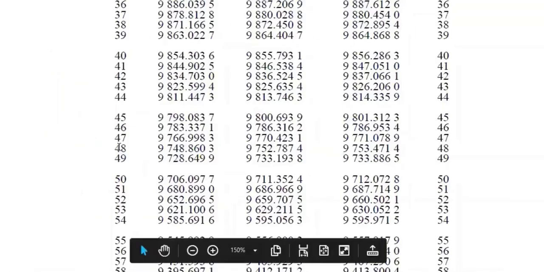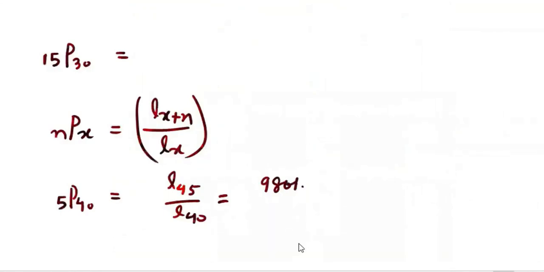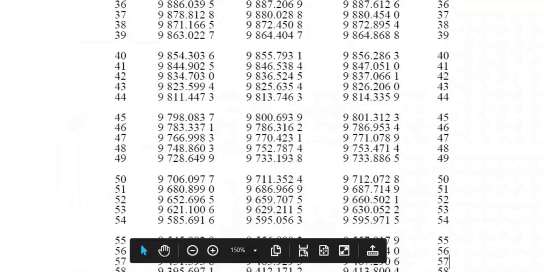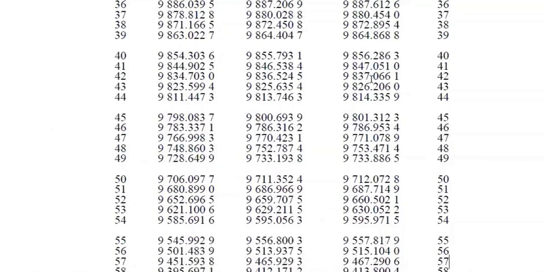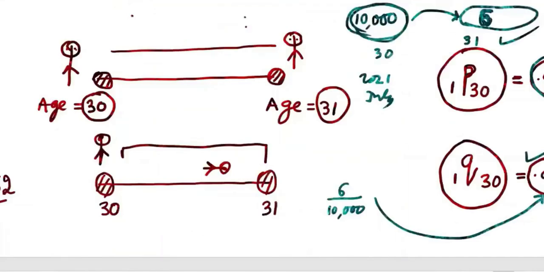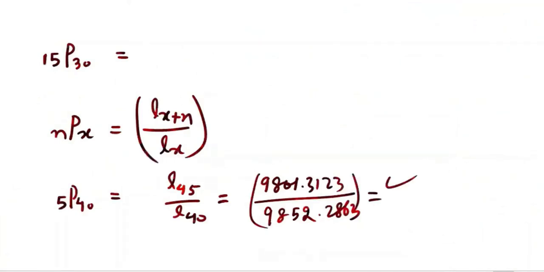Go to the table. L45 is given here: 9801.3123 divided by the value for 40, 9856.2863. See, this will be less than 1, okay? You can use a calculator and find this. This way we'll find P's.